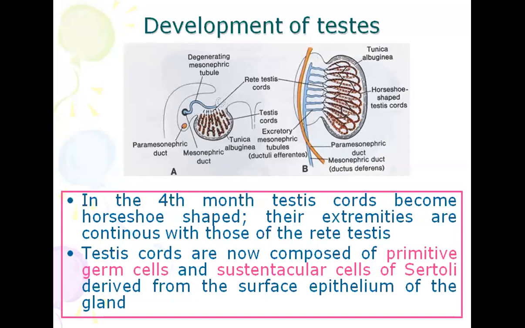Their extremities are continuous with those of the rete testis, and these horseshoe shaped seminiferous tubules join with the rete testis. The testis cords are now composed of primitive germ cells and sustentacular cells of Sertoli derived from the surface epithelium of the gland. So some mesenchymal cells and some surface epithelial cells form the supporting cells, that is Sertoli cells, also called sustentacular cells.